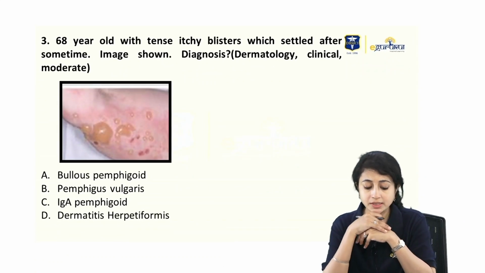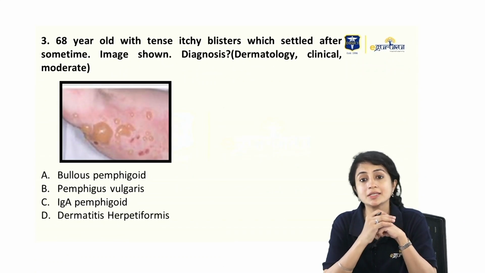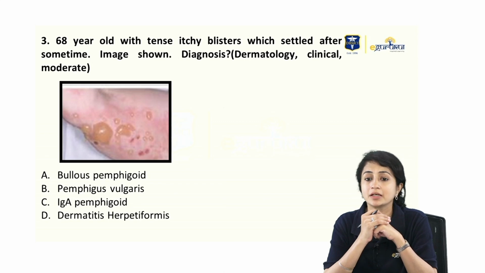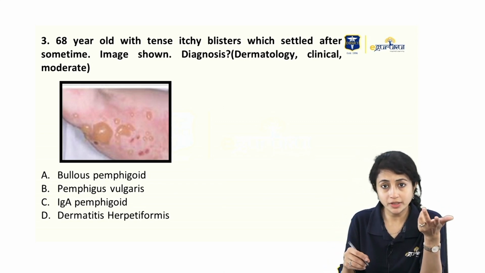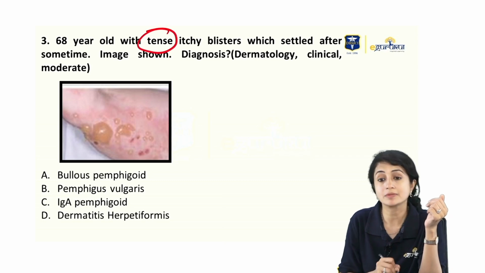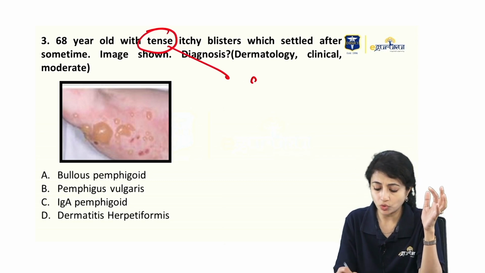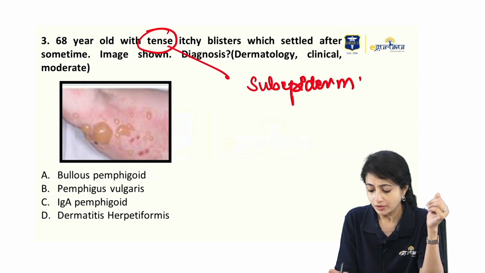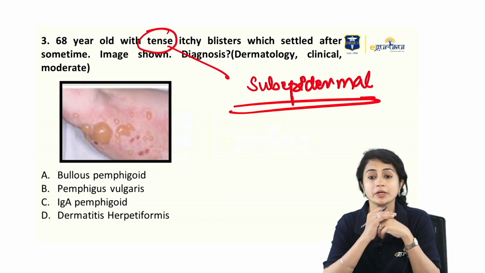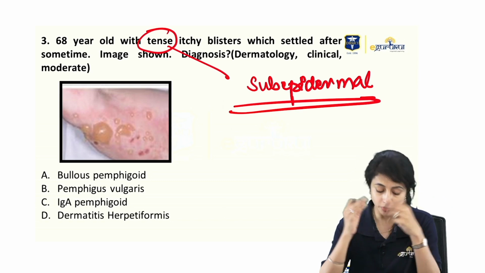Okay, a 60-year-old presents with tense itchy blisters which settle after some time. Image is shown. So now here, as we've already discussed, if they're giving me tense blisters, I know I'm talking about subepidermal disorder. Not discussing that again. We are clear that we are talking about subepidermal disorder. Look at the options that I have.